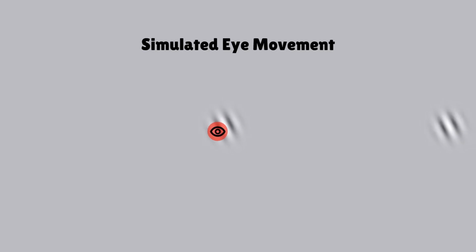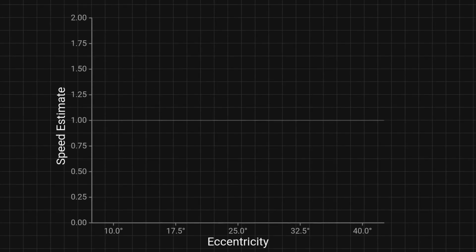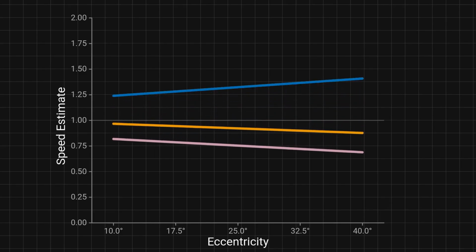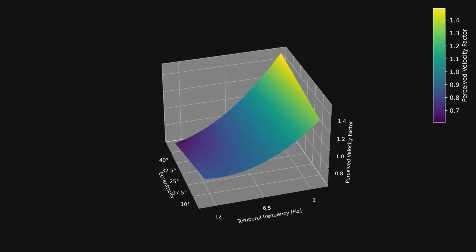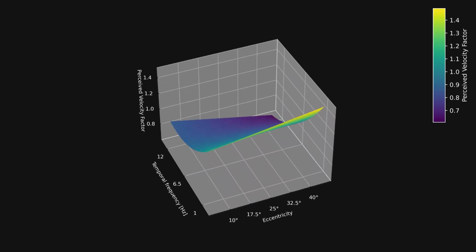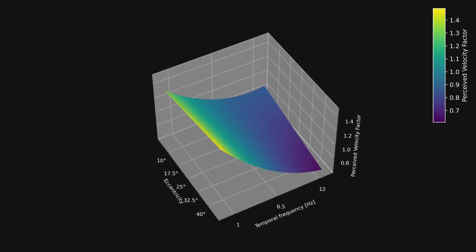To ensure participants do not accidentally look at the peripheral patch, we utilize an eye tracker to hide both stimuli when looking away from the central patch. Our results indicate that not only does the perceived velocity depend on the eccentricity of the stimulus, but that the direction of this relationship changes depending on the physical speed of the stimulus. From these results, we created an empirical model to describe the relationship between stimulus eccentricity, physical velocity, and perceived velocity.